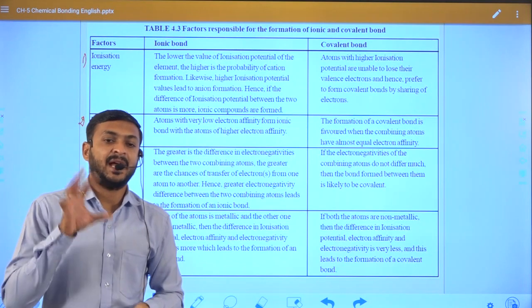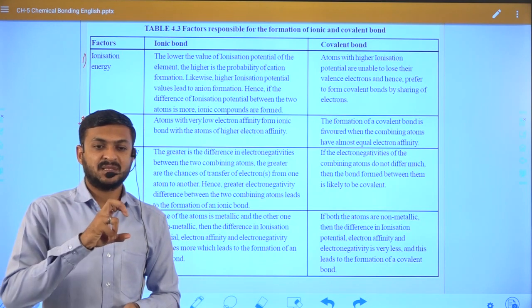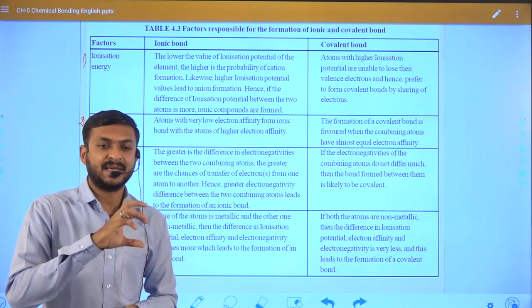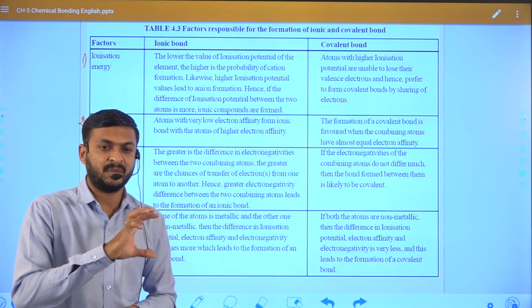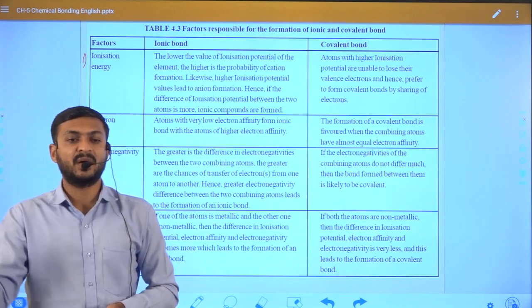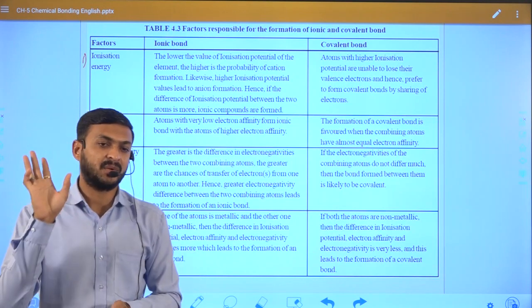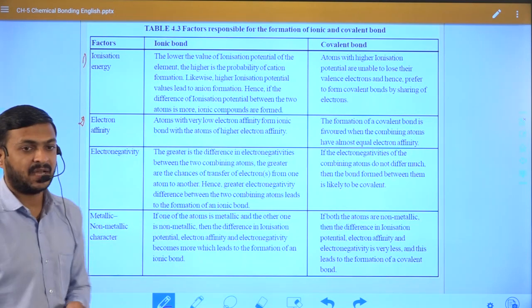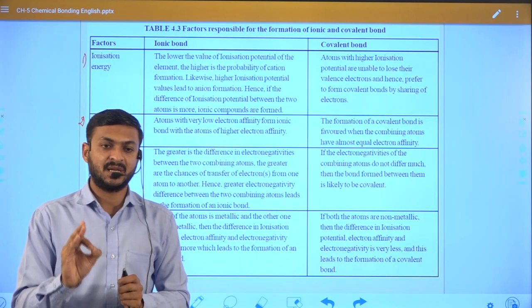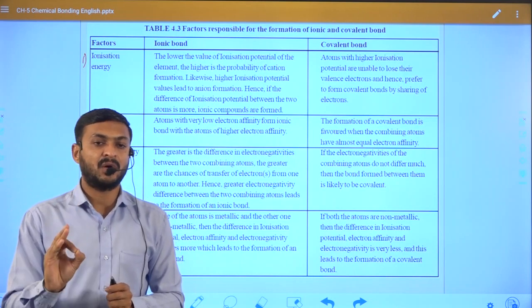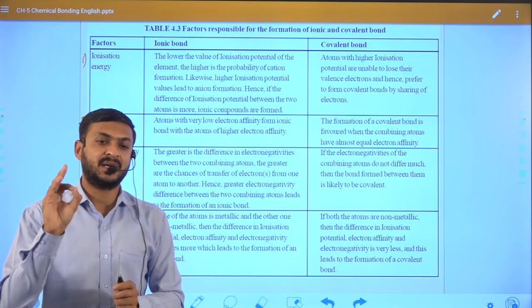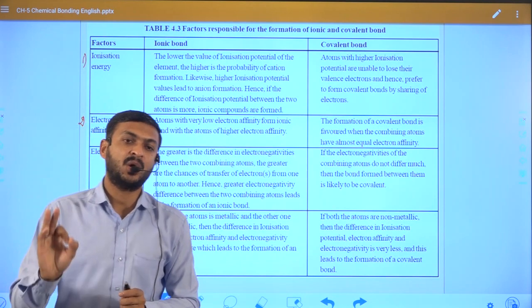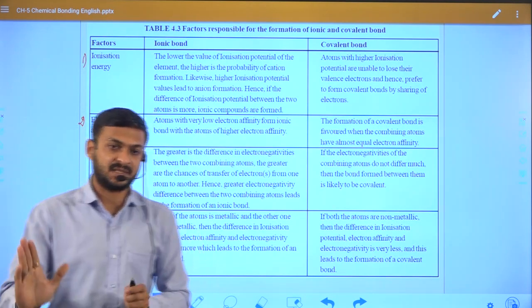That means the energy requirement to remove an electron from an atom in its gaseous state, that energy we can call ionization energy. The amount of energy required to remove an electron from its isolated gaseous state is known as ionization energy, right?